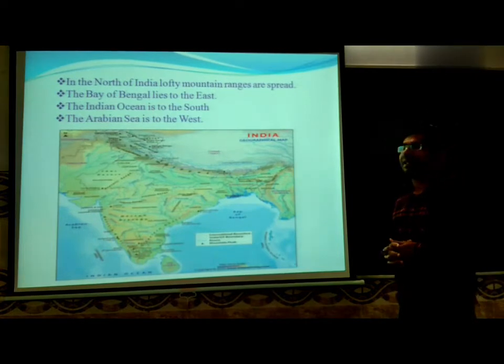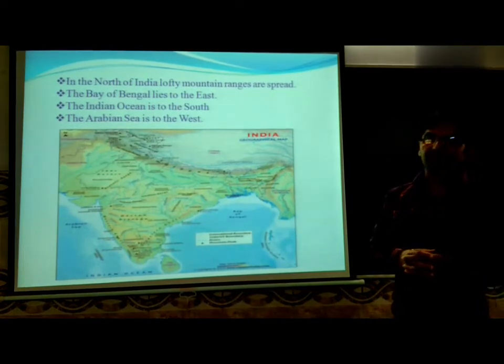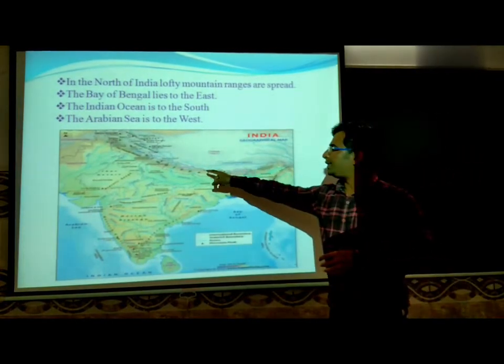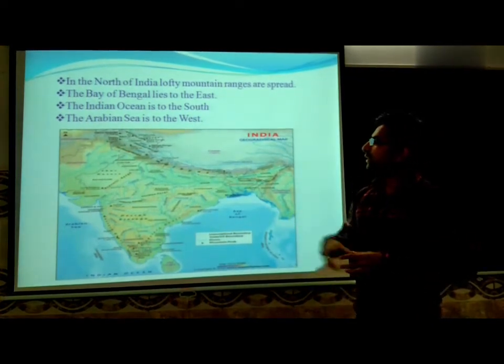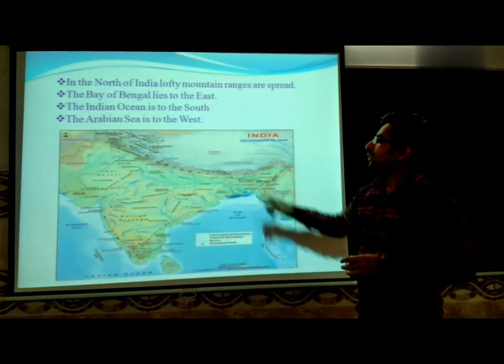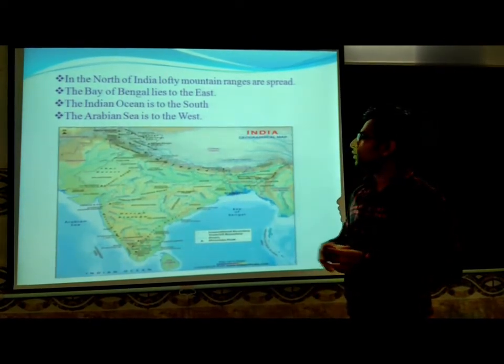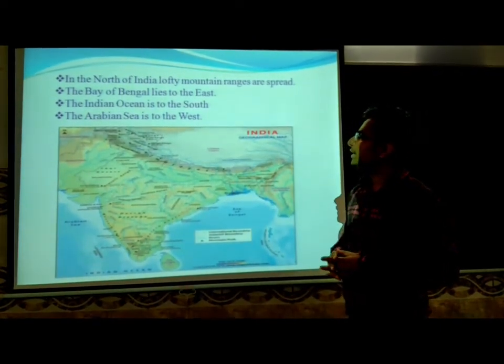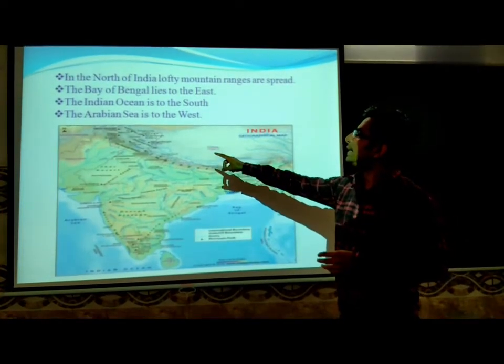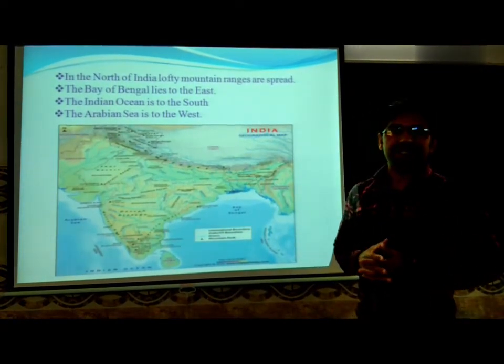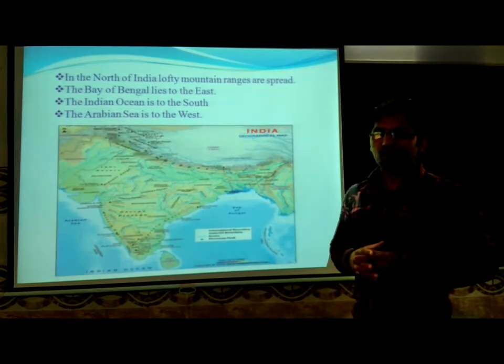Now we will see the boundaries of India. In the north boundary there are lofty mountain ranges. Lofty means high mountain ranges.